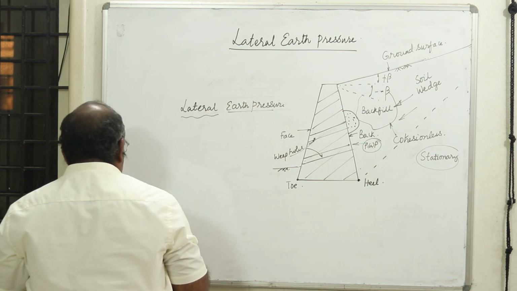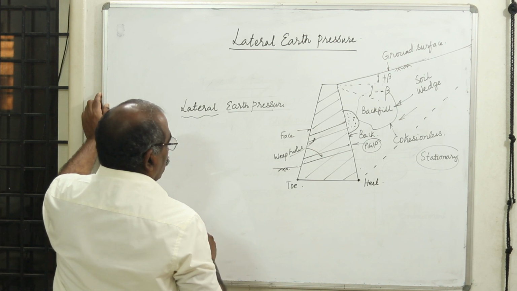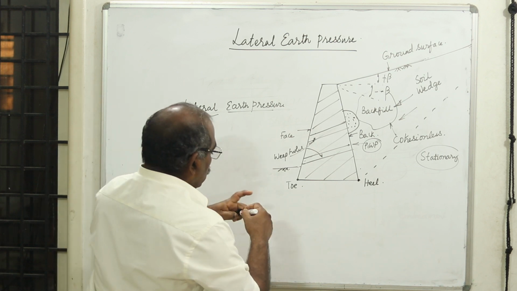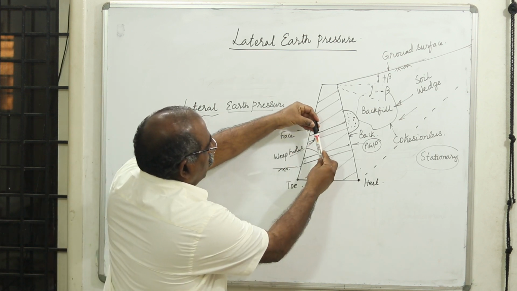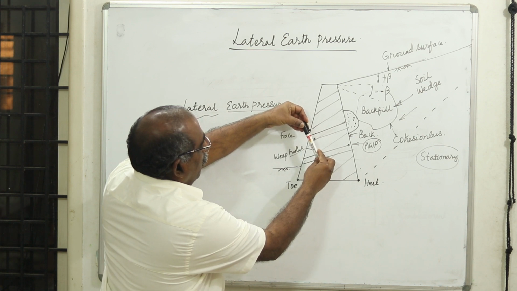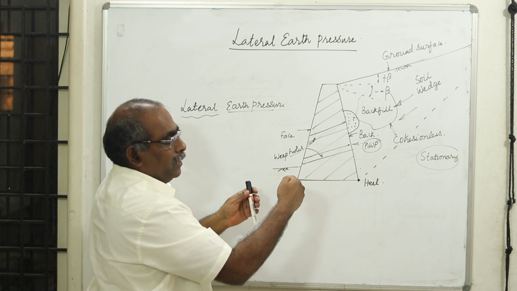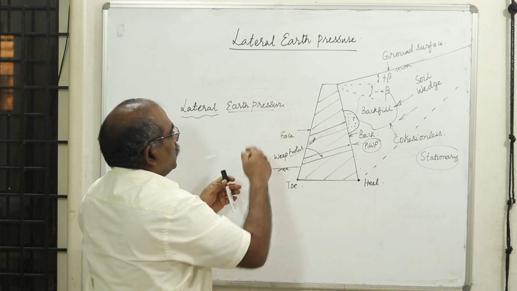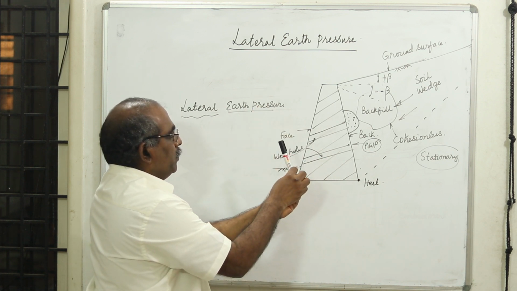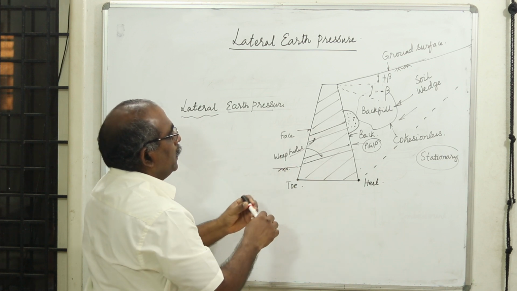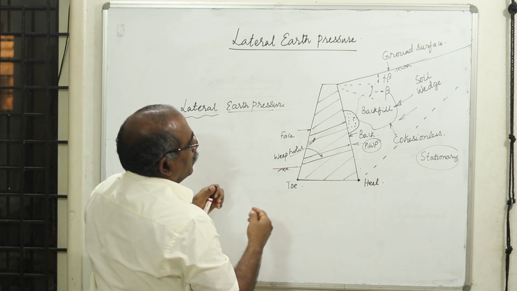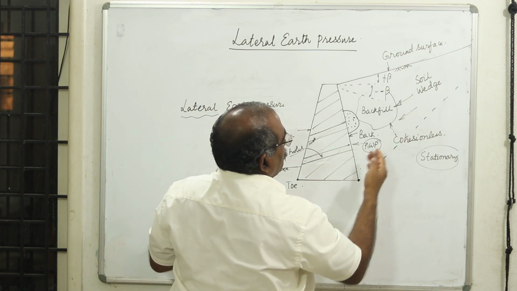Now, what are the different types of lateral earth pressure? We need to understand that the wall can move away from the fill. What happens when the soil is trying to thrust? If the earth pressure is too much, the wall starts moving away from the backfill. In that condition, there is a mobilization of shear stress along this.